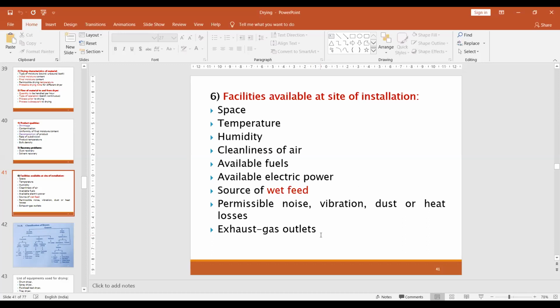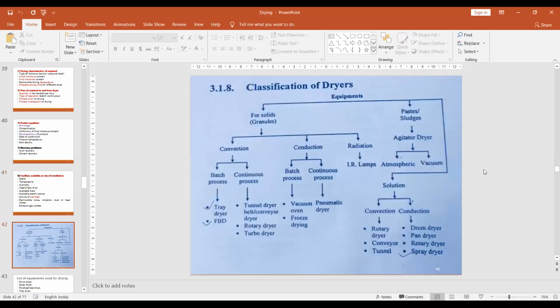During drying, there may be evaporation of some solvent, and the gas from this evaporation should be removed with the help of the exhaust. That should be essential. The dryers must have an exhaust. So this is about the different dryers and the factors affecting them when you select the dryers.